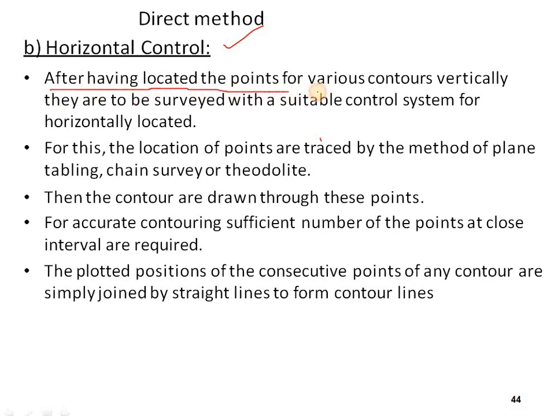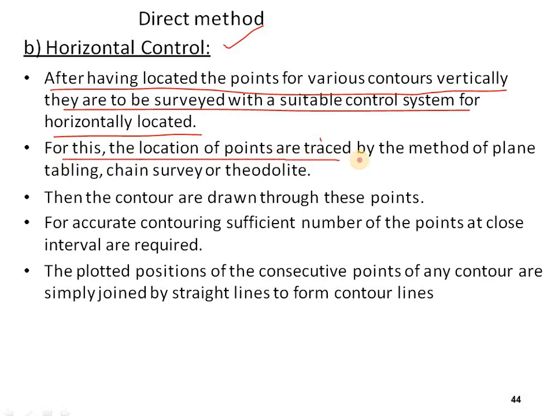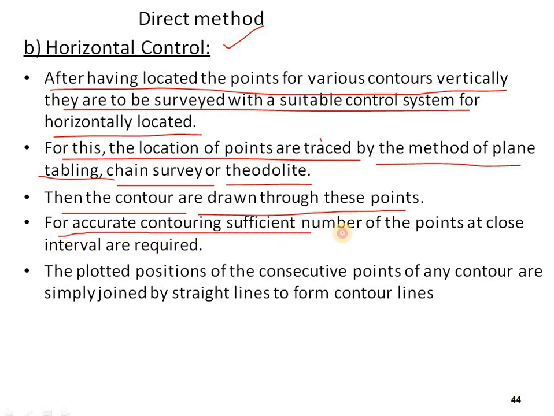After having located the points for various contours vertically, they are to be surveyed with a suitable control system for horizontal location. And for this, the location of points is traced by the method of plane tabling, chain survey, or theodolite. Then the contours are drawn through these points. For accurate contouring, a sufficient number of points at close interval are required. So in this horizontal control, we will be locating the points for various contours.